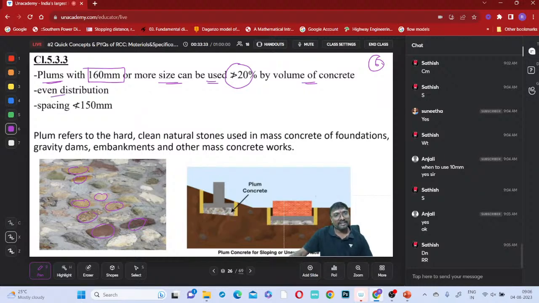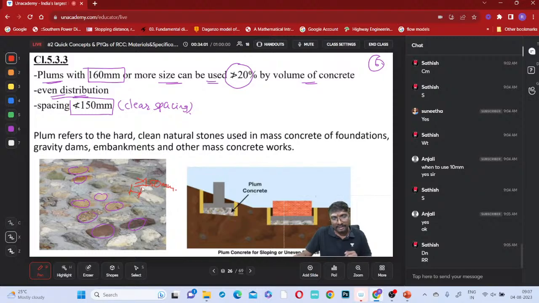They will be distributed evenly, and spacing should not be lesser than 150 millimeter, right? Which spacing? This is a clear spacing, not center to center spacing. You have to be careful. So what is a clear spacing? From this plum to this plum, how much minimum do we have to maintain? This should be greater than or equal to 150 millimeter, or should not be lesser than 150 millimeter.